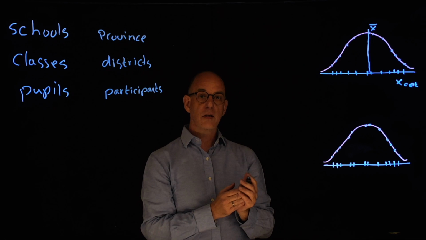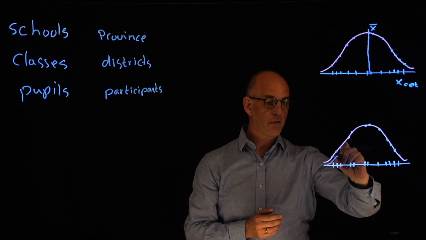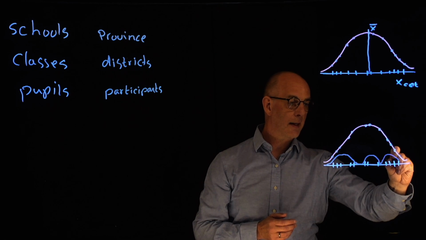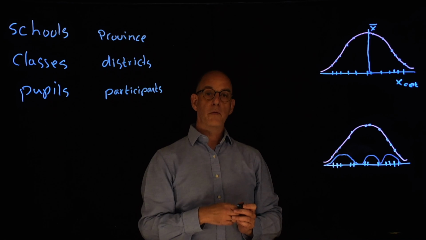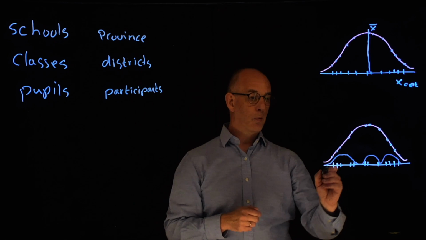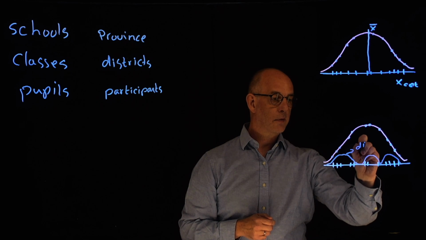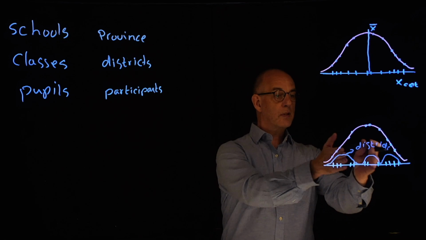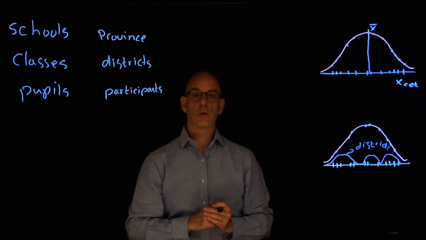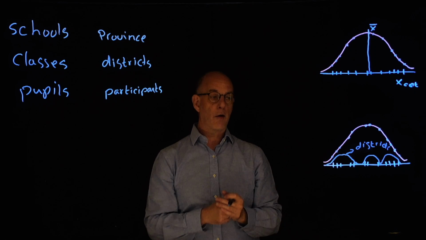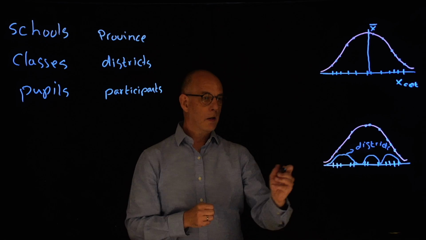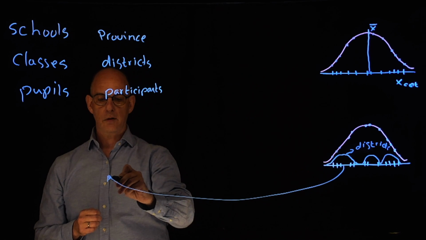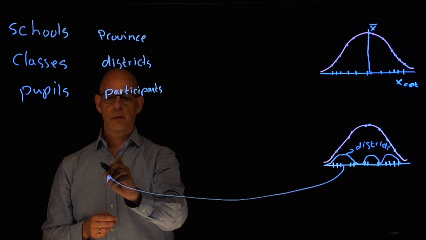So if we go back to our original distribution, we actually have to admit that this is clustered data when we can identify multiple groups in that population, like I indicate here. If we stick with the health science example, these might all be different districts, and the information from all these districts makes up our total population, our health outcome. Let us now take one of these districts separately. We move that district over here and we draw it afresh.